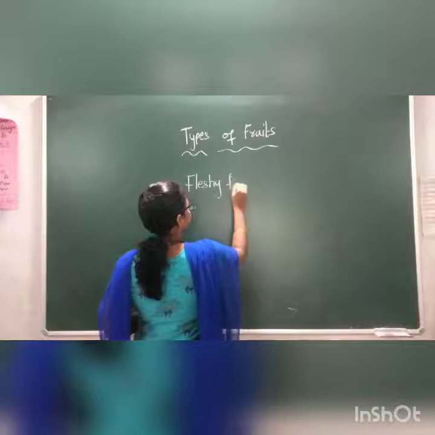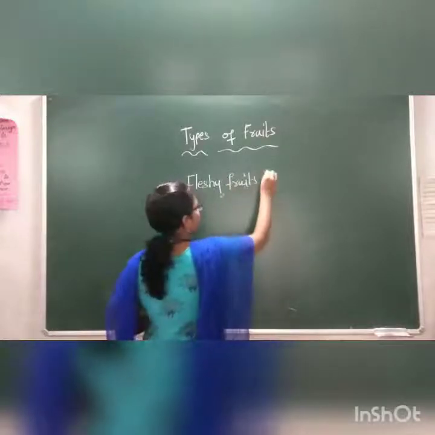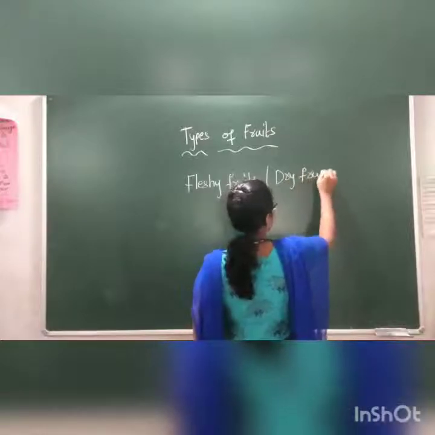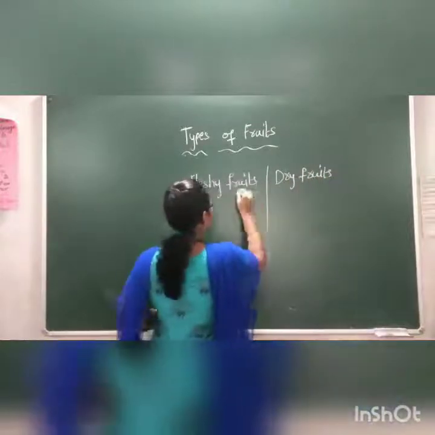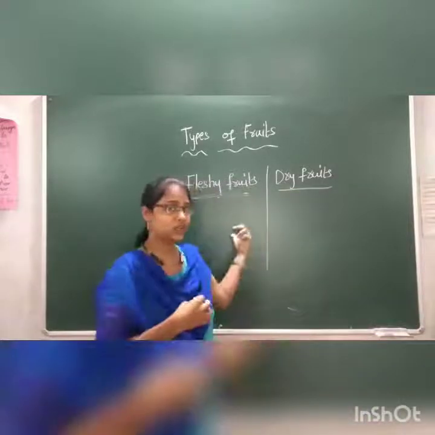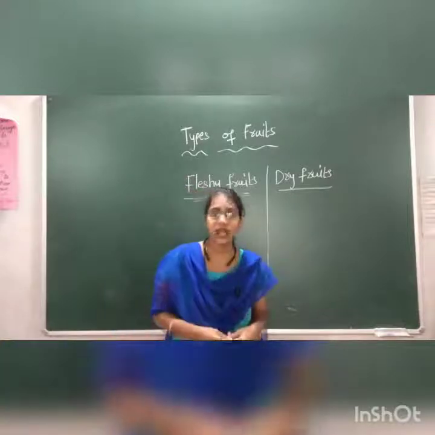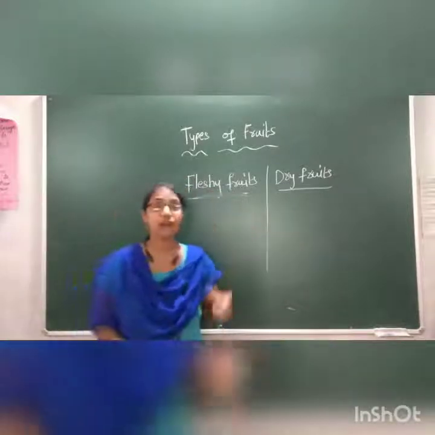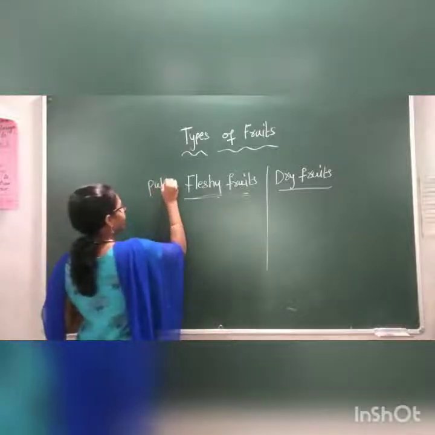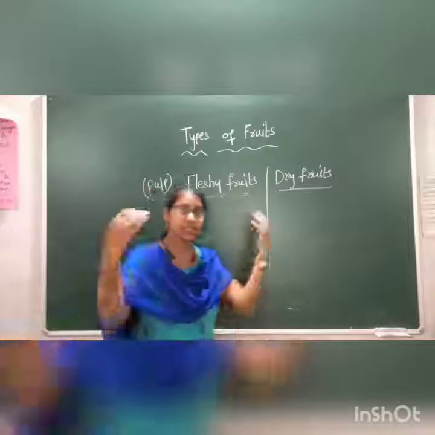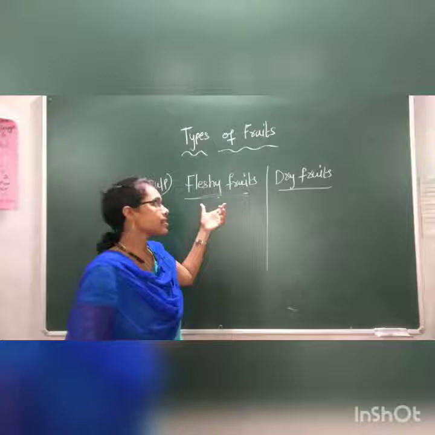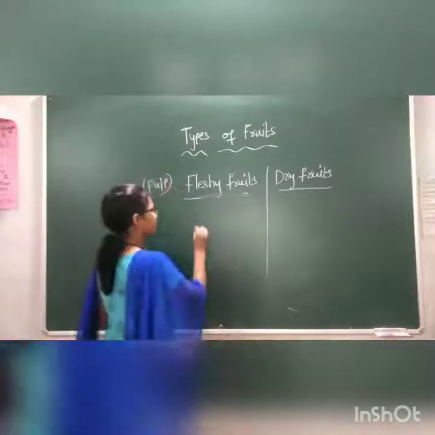One is fleshy fruits and another one is dry fruits. We can make the fruits in two groups. In fleshy fruits we can find the pulp, and inside the pulp we can find the seeds.